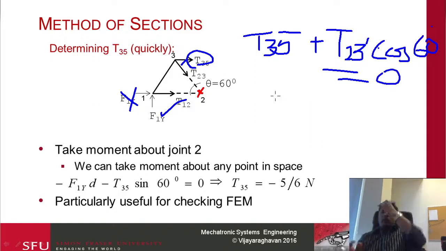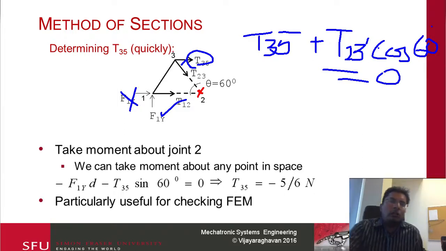This is particularly useful when you're doing finite element analysis and you just want to double check your calculation for 1 or 2 particular forces rather than trying to solve the whole structure. Both of these end up being equivalent, so the calculation you do with the method of sections should ideally give you the same result as the calculation you do with the method of joints.